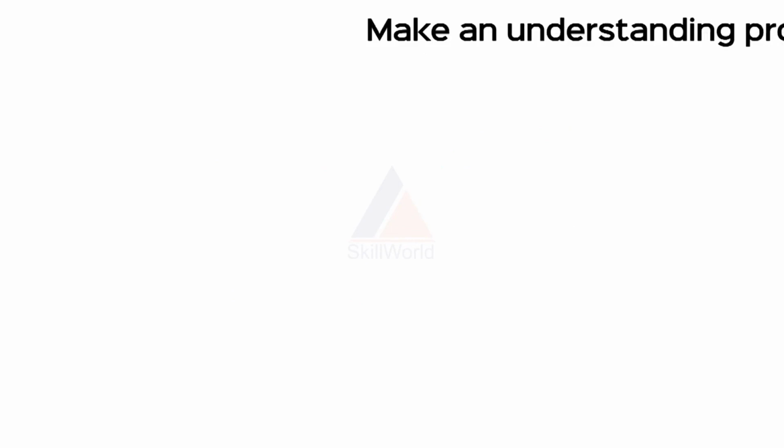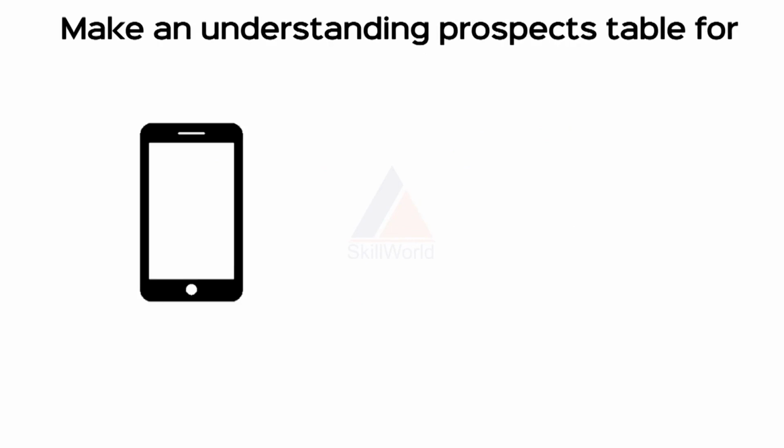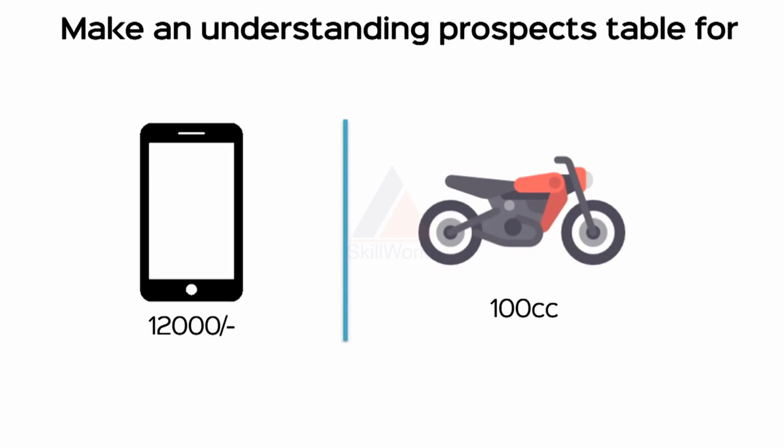A simple task for you to practice. Make an understanding prospects table for a mobile phone of price Rs 12,000. Check product features on the internet. Similarly, create an understanding prospects table for a 100cc two-wheeler.